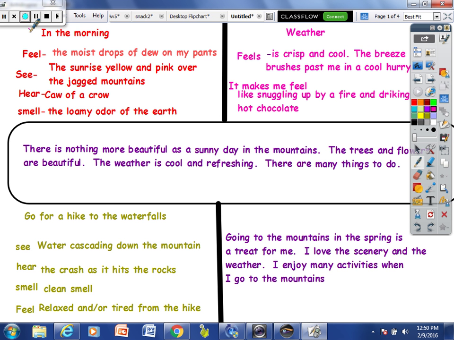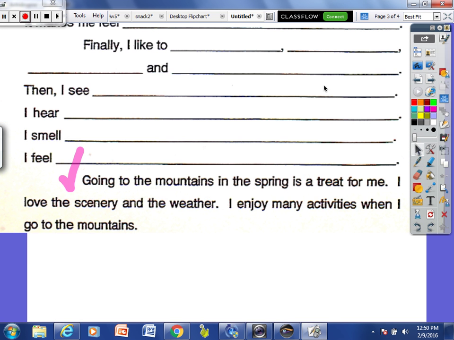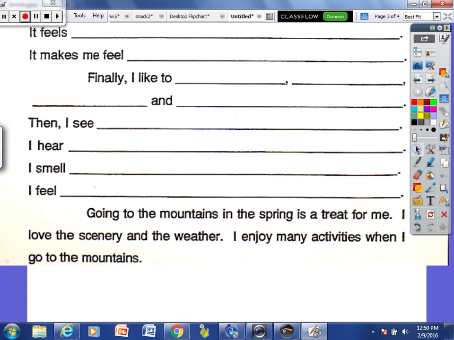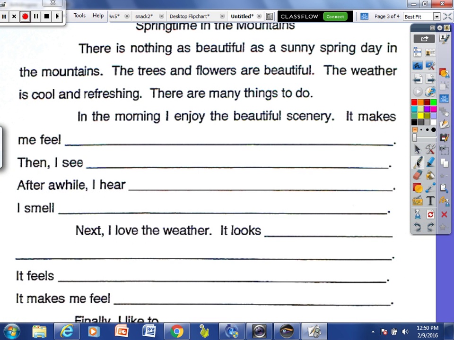I'll number them all for you. It goes like this: 1, 2, 3, 4, 5. 5 paragraphs. And we'll pop it back and look at our plan. And we'll count these paragraphs so you can see how it is. 1, 2, 3.